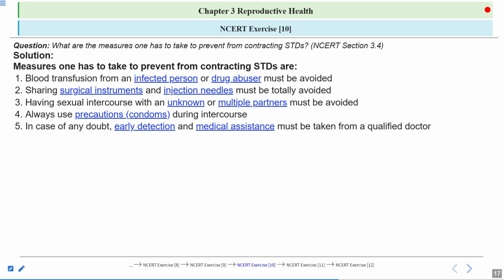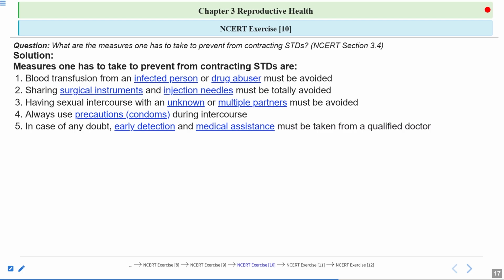Regular screening and early detection of STDs is very important, because some of the STDs, if detected early, can be completely cured, especially the bacterial diseases. Although there is no complete cure for viral STDs, for bacterial STDs there is a complete cure. Cure can be done using antibiotics.